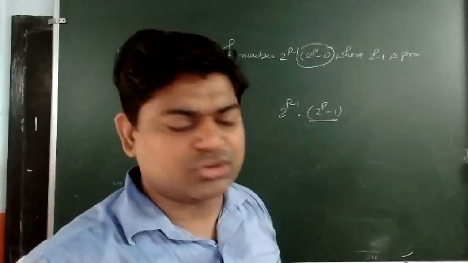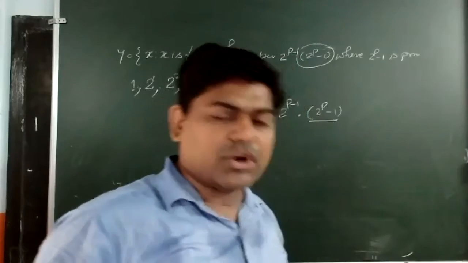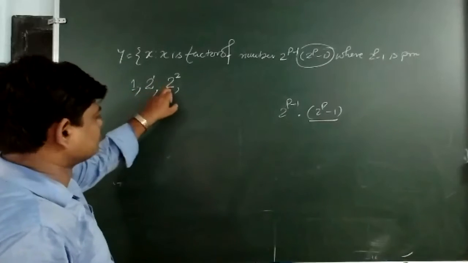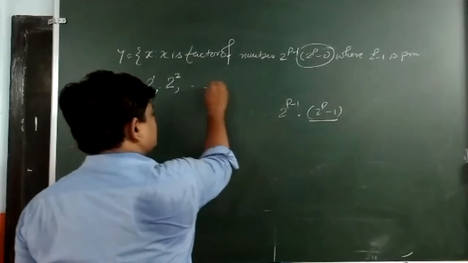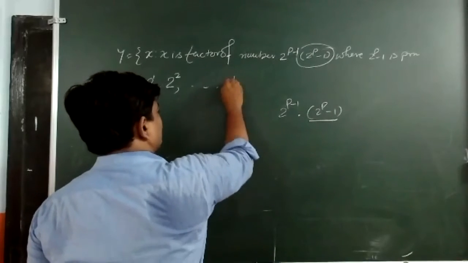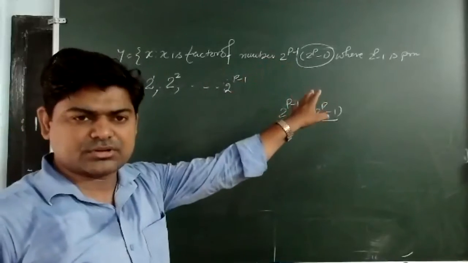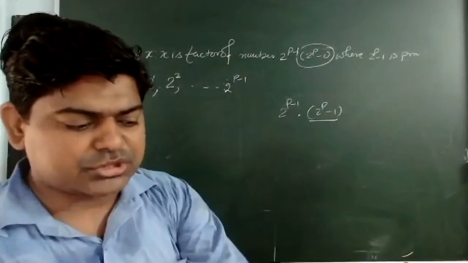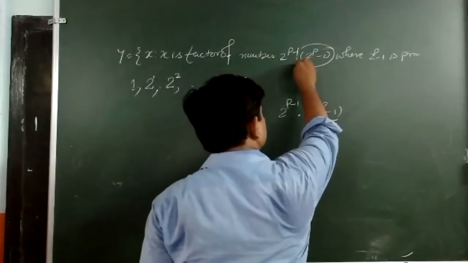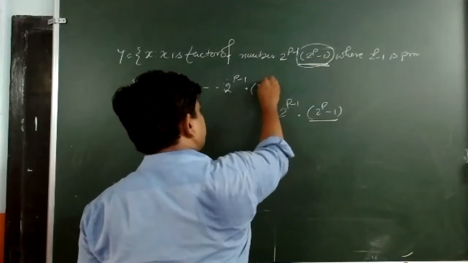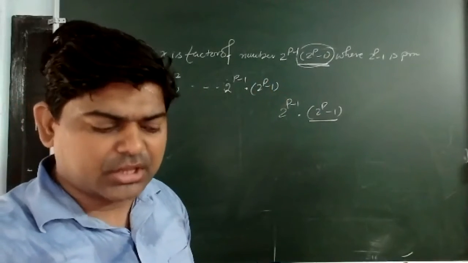Because it is a prime number, it will be written like that, and in your book also it has done the same thing. What he has done, he started with 1 to the power 2 like that, and then it will go till 2 to the power p minus 1. For different values of p, all these will be the factors of this one. Side by side, one more thing he has written: if I am taking this one as a factor, now 2 to the power p minus 1 as a factor, can we take or not? Say yes or no.